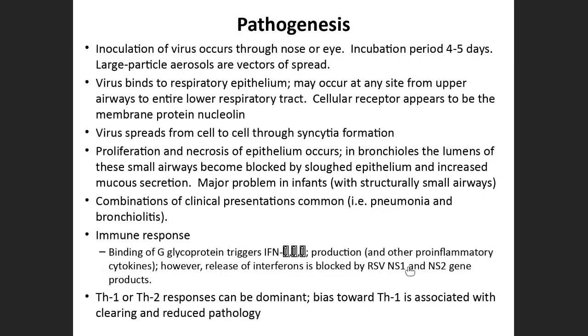After it enters the human body through the nose or eye, it binds to the epithelial cells of the respiratory tract. They are ciliated epithelial cells, isn't it? So it binds to the ciliated epithelial cells of the respiratory tract, and it attaches to the cellular receptors present on the cells, which are present for the attachment of the virus. Slowly, once it attaches to one particular cell, it spreads to other uninfected cells, and it forms syncytia, as we have seen in the previous slide.